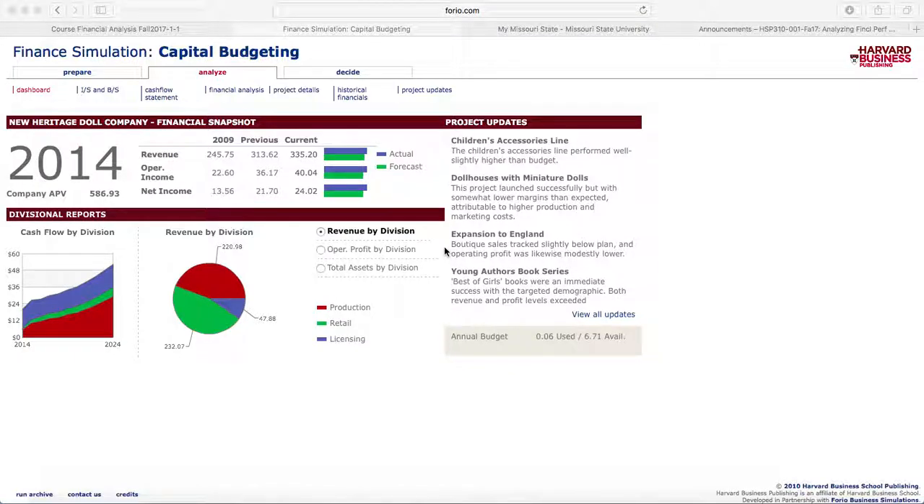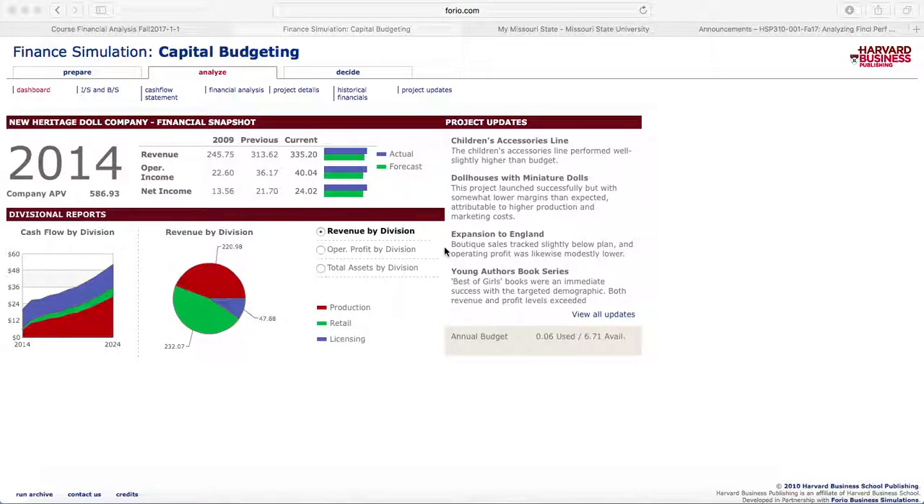Hi guys, so today I will be discussing my capital budgeting scenario C results. In this scenario, I had a beginning APV of 286.72, and you can see from my current screen that my ending was 586.93 in 2014.